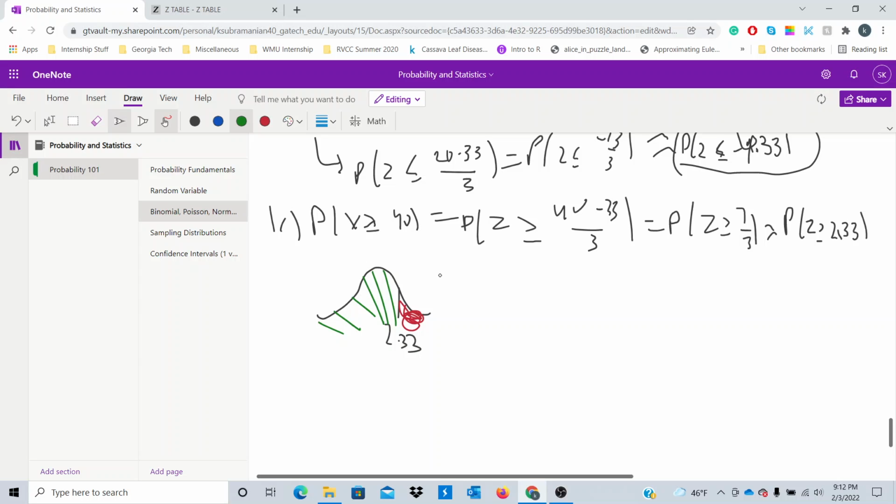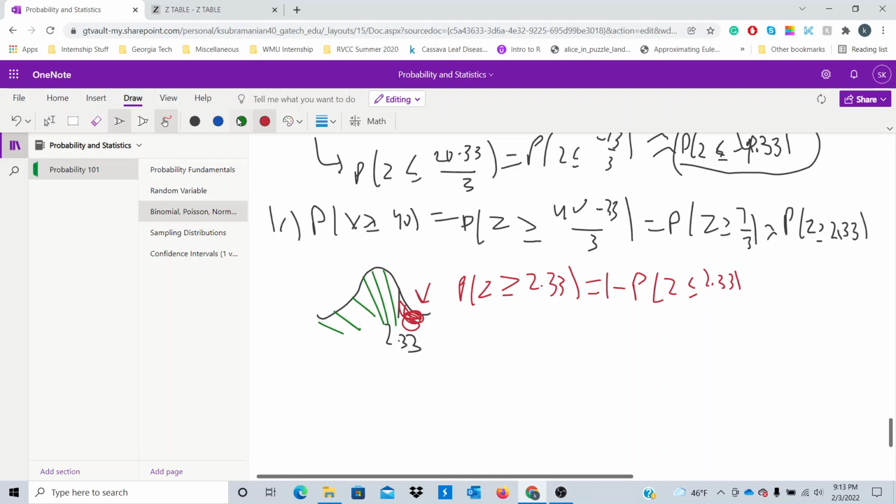So how can we find this red area right here? Well, all we can say is that we want to subtract out this green area. But what do all probabilities sum up to? All probabilities sum up to 1. So the probability of z greater than or equal to 2.33 is going to be equal to 1 minus the probability of z less than or equal to 2.33.